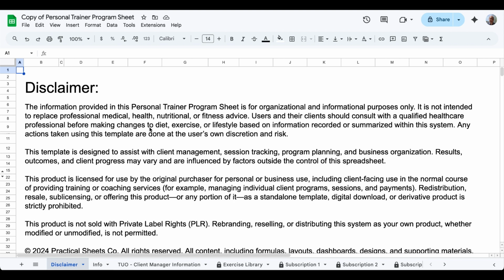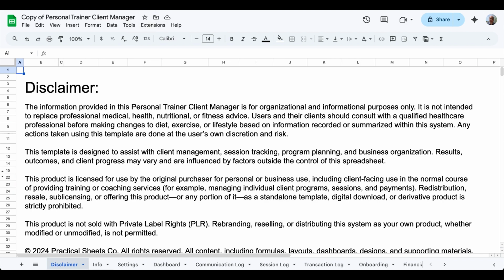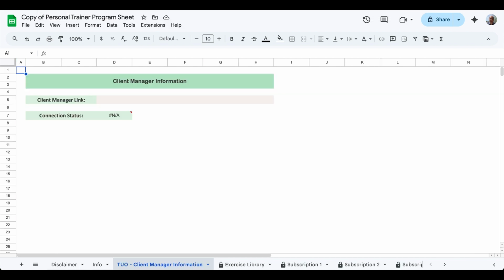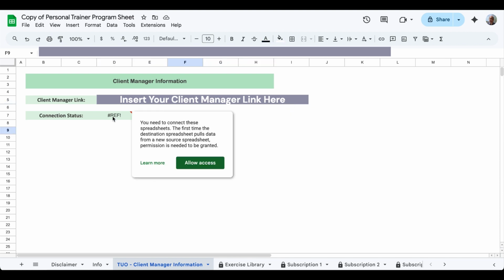Okay, so on the program sheet, you'll need to go to client manager information. This is where you will enter your client manager link. Go up into your browser, click on your client manager, and then in your browser, select all of the link at the top and copy it. Then paste it in here. You'll notice that this turns from an NA error to a ref error. What you need to do is highlight over this and click allow access.